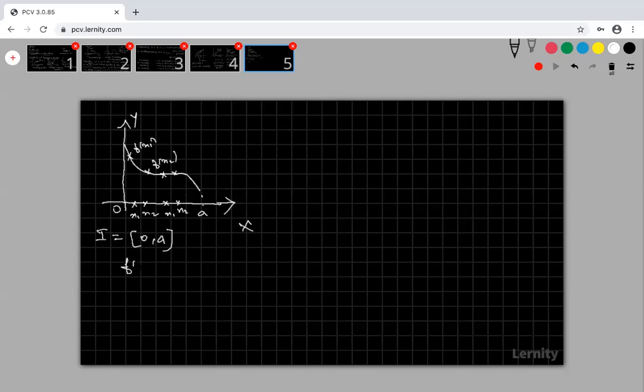So f of x1 is sometimes equal to f of x2, sometimes greater than f of x2, which implies my function is a decreasing function only, not strictly decreasing. Now look at the next one.